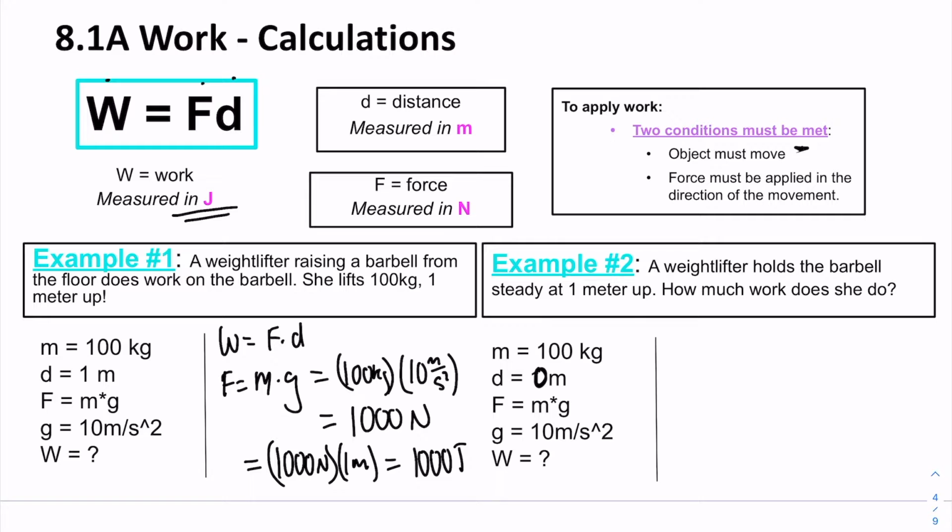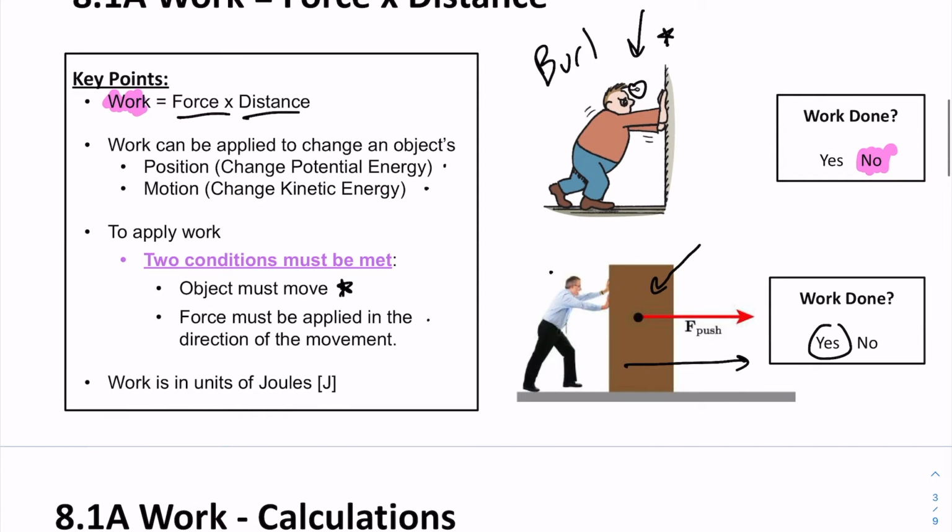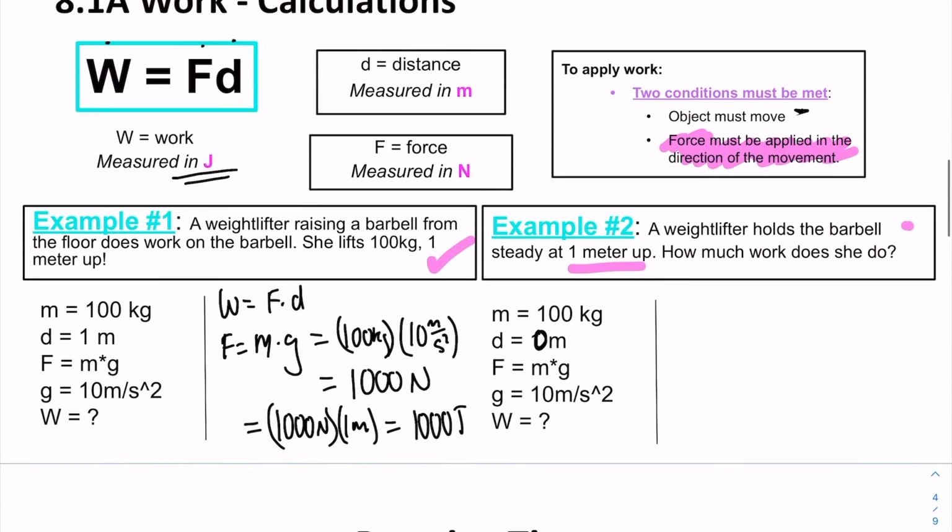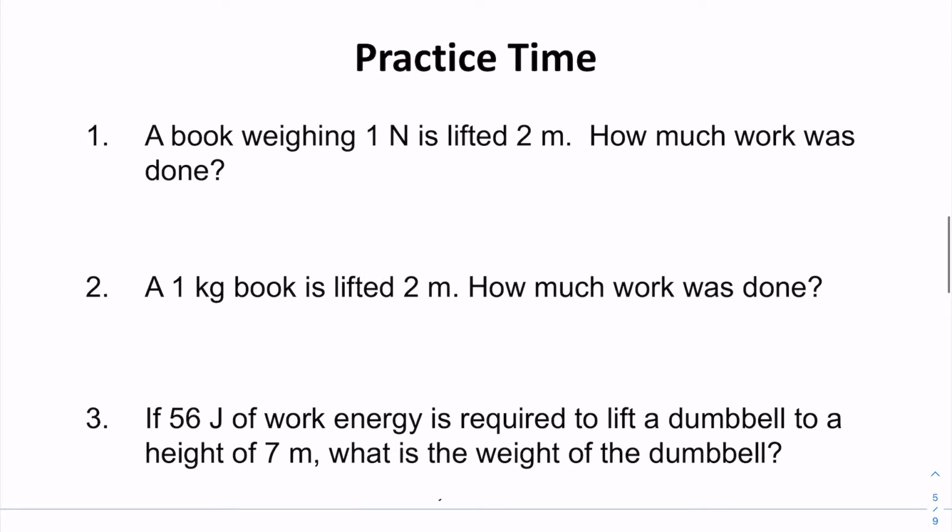Okay, well, we have this criteria that force must be applied in the direction of motion. She's clearly done this here because she's lifted it up and she applies her force upwards. What about this one? She holds the barbell steady at 1 meter up. How much work does she do? Well, again, we think back to our friend Burl. He's trying really hard, but nothing's changing, right? Distance is 0. So if work equals force times distance, how much work has she done? 0 joules, right?